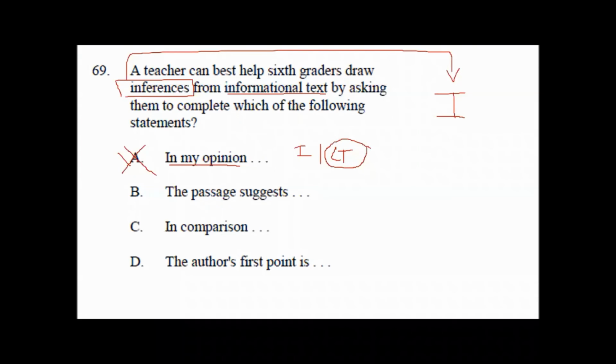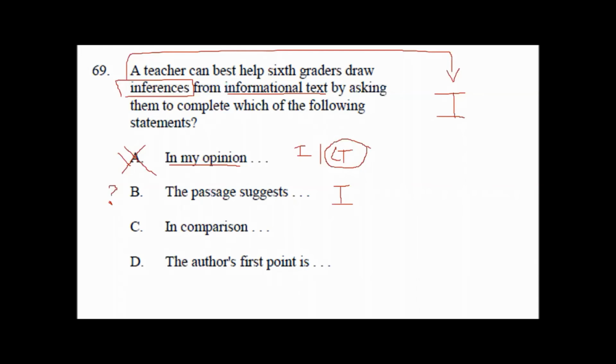Now we have "the passage suggests." I'm going to maybe that, because with "the passage suggests," I already have a child who is about to say, well, maybe what's going on here, or maybe the author thinks, based on something they see in the text and their own knowledge. Remember, inferential is a little bit of both. "In comparison": here we're comparing two things and about to make a list of facts from this thing and that thing.